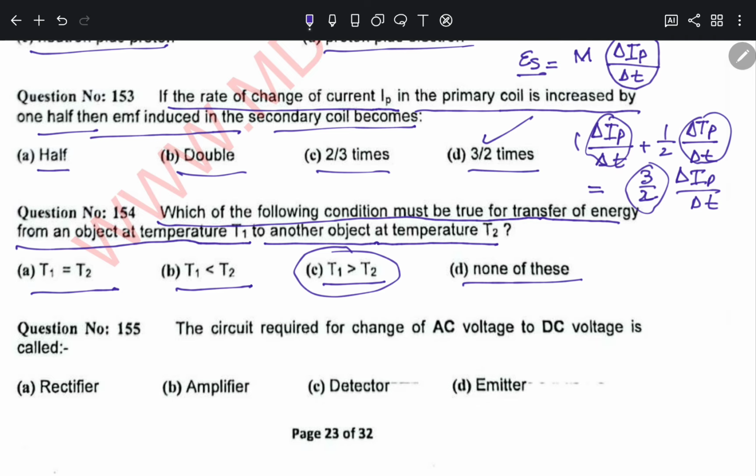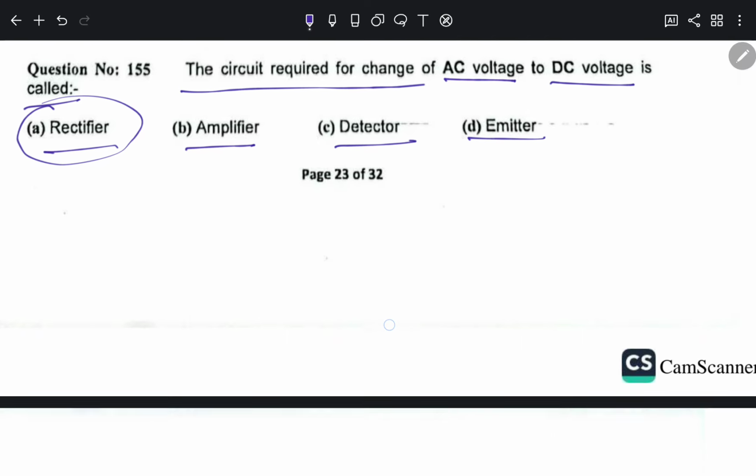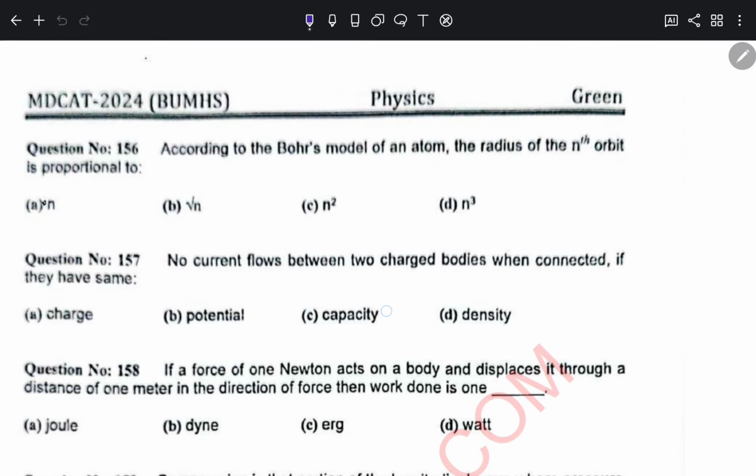The circuit required for change in AC voltage to DC voltage is called as rectifier, amplifier, detector, emitter, and the correct option is rectifier, which converts AC signal into DC signal. According to Bohr's model of an atom, the radius of the nth orbit is proportional to n square. Okay.